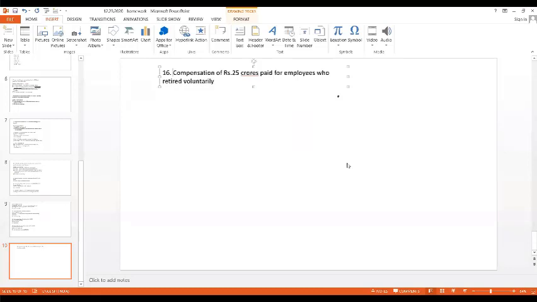Voluntary retirement means before the retirement age, some people will retire. The company will pay a lump sum compensation instead of monthly pension. At the time of retirement itself, lump sum compensation will be paid to the employees in case of voluntary retirement. That is what the question is about. Okay, Namita, why also you tell me? I'm waiting for your answer only. Take some more time, it is okay, but answer, all of you.